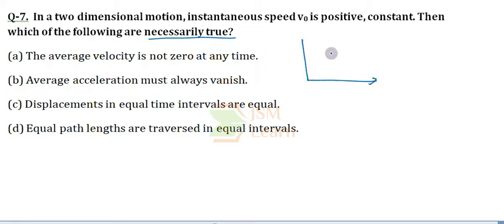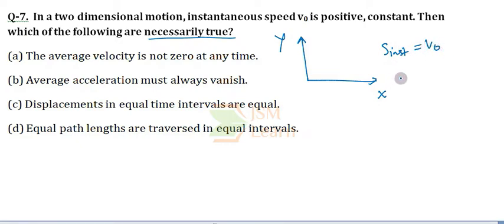So what does two-dimensional motion mean? It means that the particle is performing its motion in a plane. It can be the xy plane or any other plane, and the particle's motion is restricted to a particular plane. They also give that the instantaneous speed is v naught.